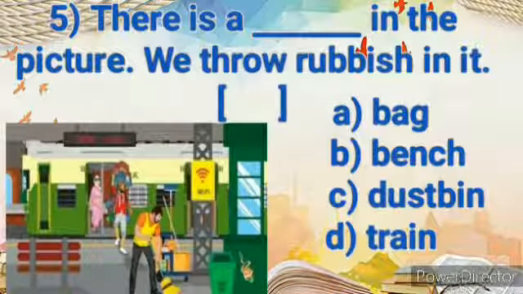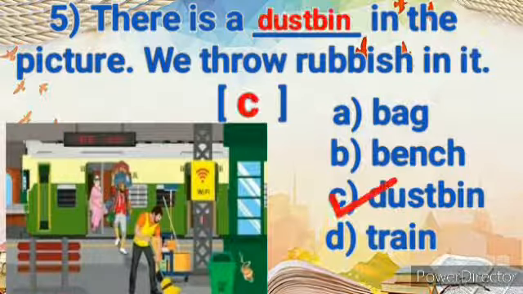Fifth question. There is a dash in the picture. We throw rubbish in it. Option A, bag. Option B, bench. Option C, dustbin. Option D, train. So where do we throw the rubbish? In the dustbin. So take C option and write it in the bracket.